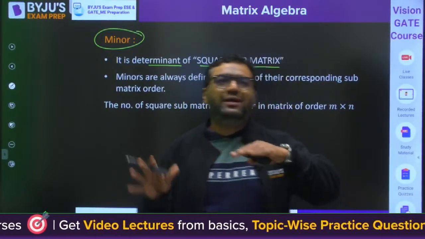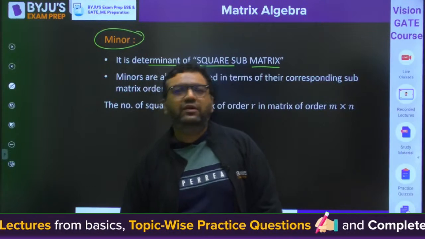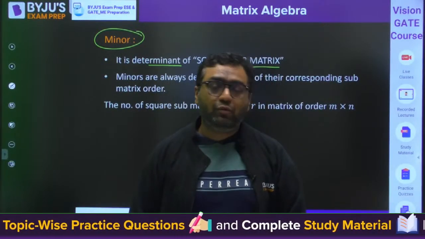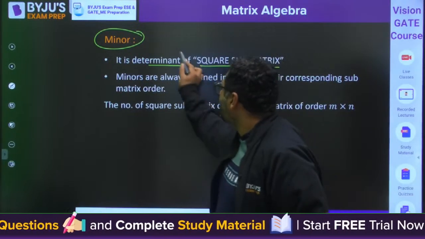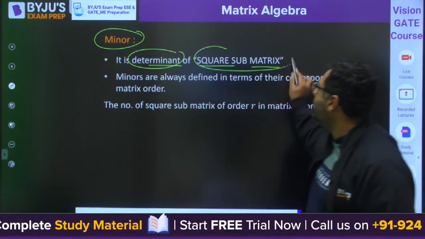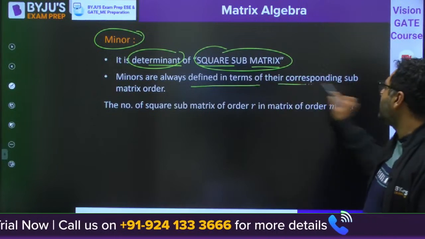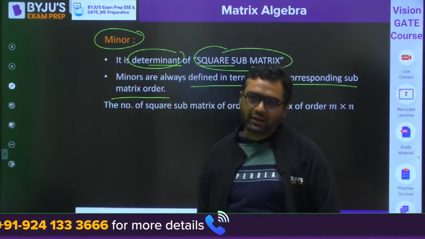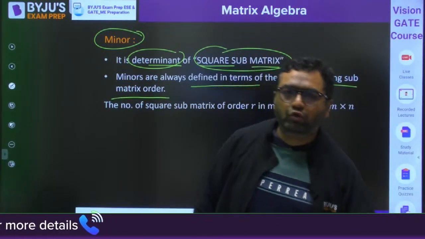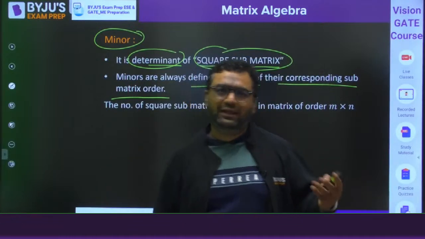A number of square submatrices are possible, and we can take the determinant of them. So if you are taking the determinant of a square submatrix, we call it a minor. Minors are always defined in terms of their corresponding submatrix order, like minor of order 2, minor of order 3, minor of order 1, like that.